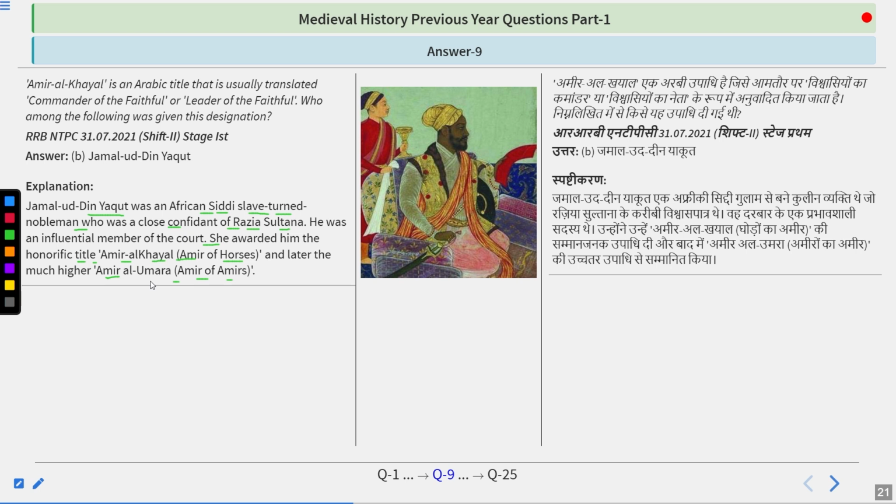So that was Yaqut. But later on, Yaqut was defeated by some other people, and Razia Sultan was killed as well. And later on, Nasiruddin Mahmud was set on the throne with the power gained from the Chalisa group that was created by Iltutmish.